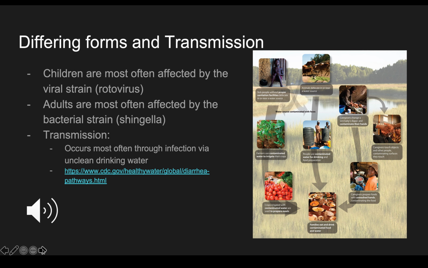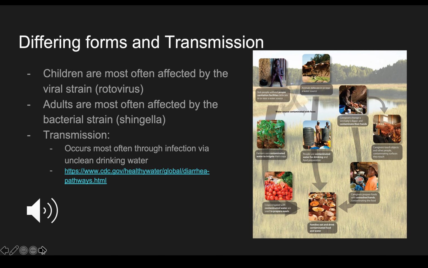If you start up at that top left corner, it says sick people without proper sanitation facilities will defecate in or near a water source. Then farmers can use some of this water to irrigate their crops, which will infect the crops. Then families will eat and drink these contaminated foods, or maybe also some of the water that's been infected.